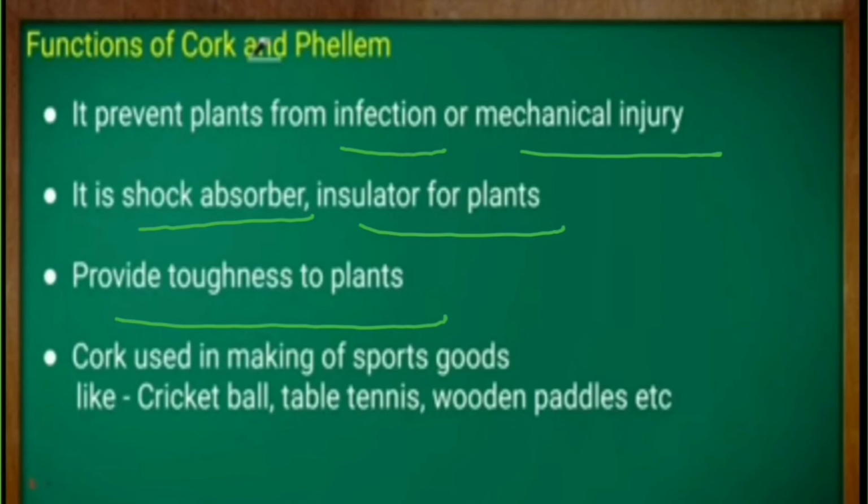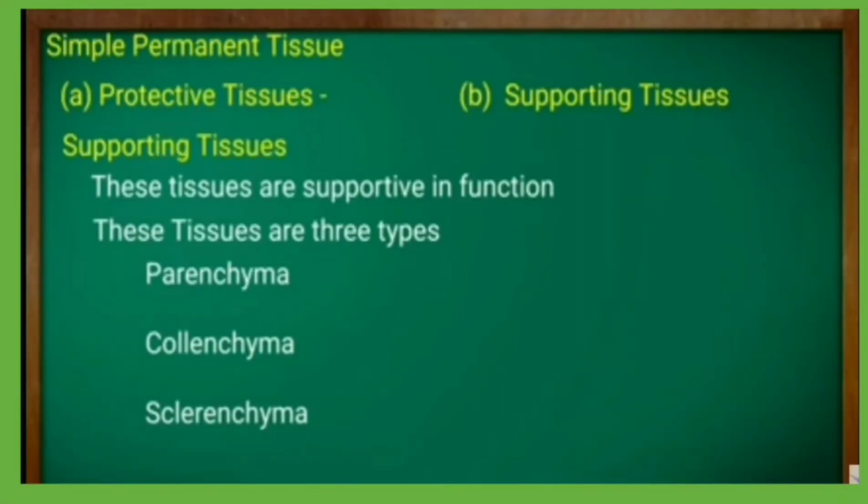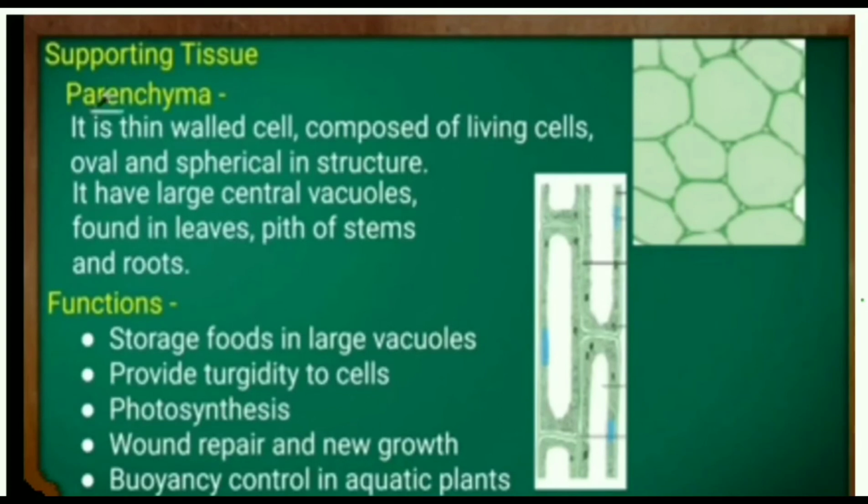It is also used to make some sports goods, like the cricket ball and shuttlecock, which has its base made of cork. We have three types of supportive tissue: parenchyma, collenchyma and sclerenchyma. The very first, we have the parenchyma cells, which are thin-walled living cells. They are oval or spherical in shape. They are loosely bound, right? And they have a large central vacuole, and are found in the leaves, stems as well as roots.